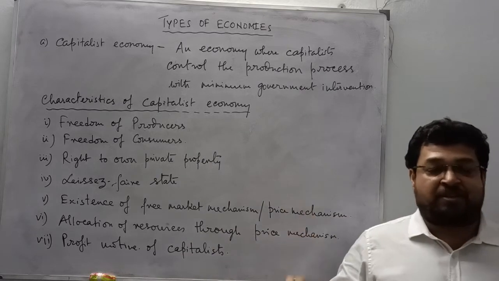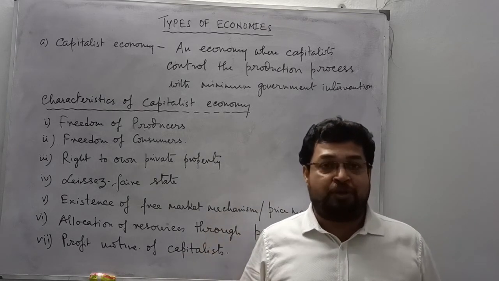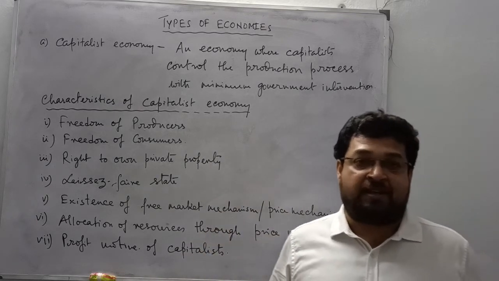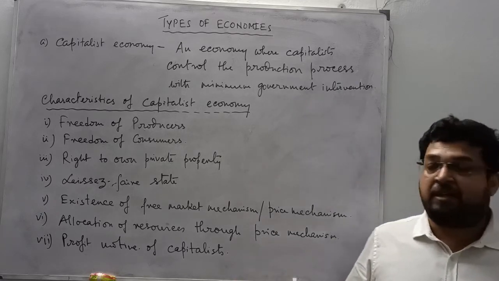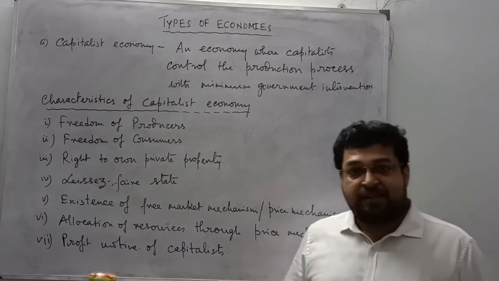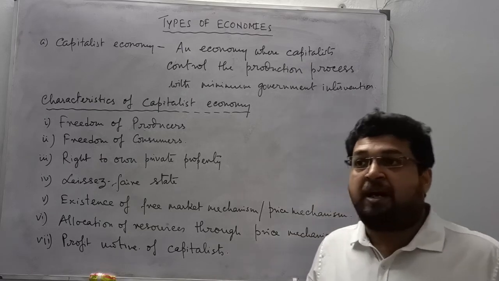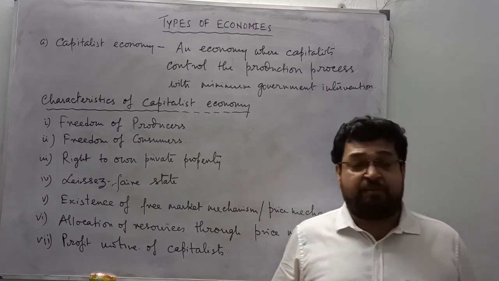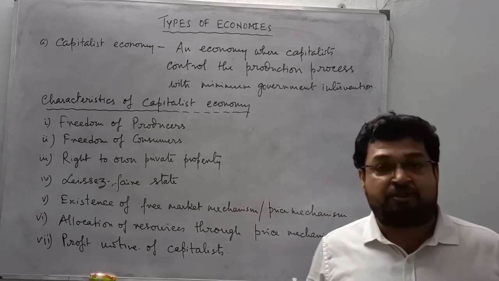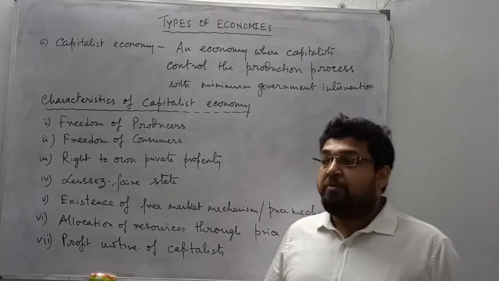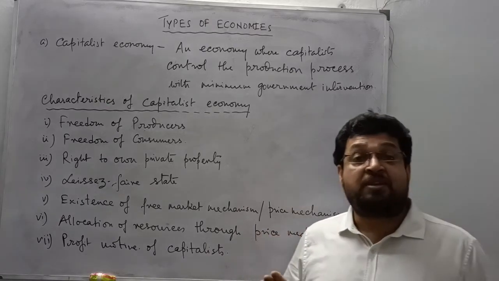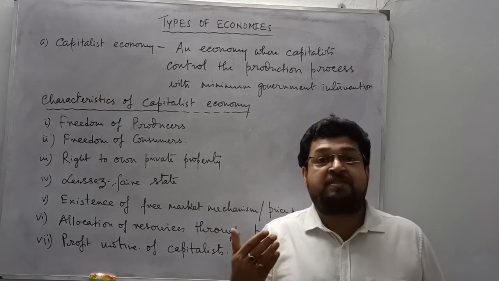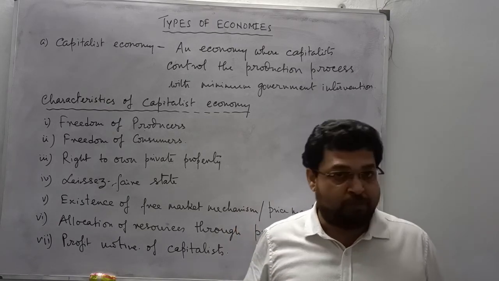Now the producers in the economy are free to produce anything they like. There is no bar except some very restricted items like arms and ammunition and hazardous drugs. Other than these, for most products the producers are free, meaning what business they want to do they can decide on their own.